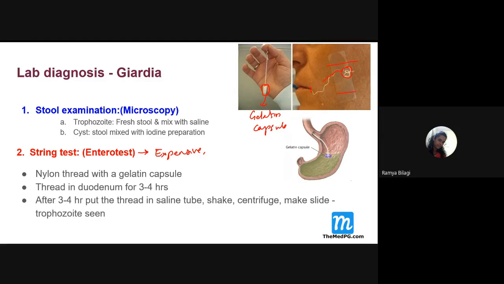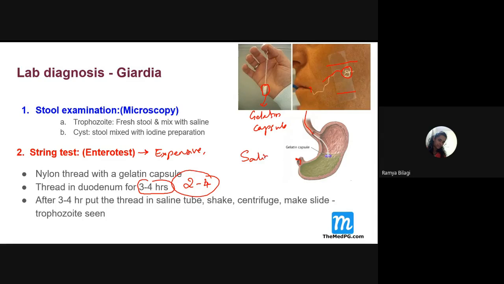Then we'll ask the patient to swallow this thread. What will happen once it reaches the stomach and then attaches to the duodenum? We will let this particular capsule stay in the duodenum for how many hours? 2 to 4 hours. After that, we will pull out this thread.